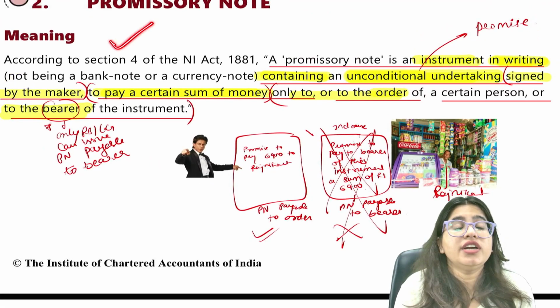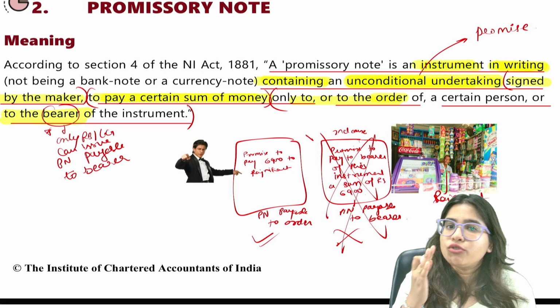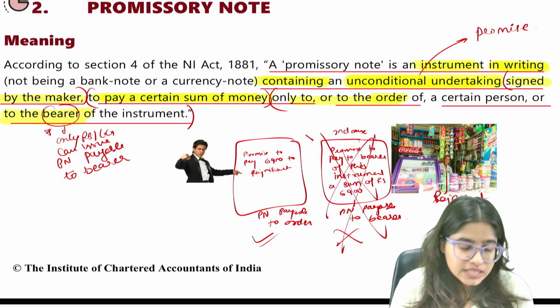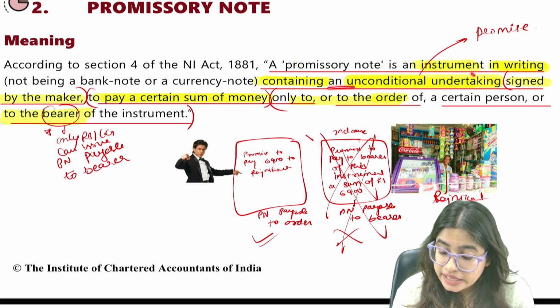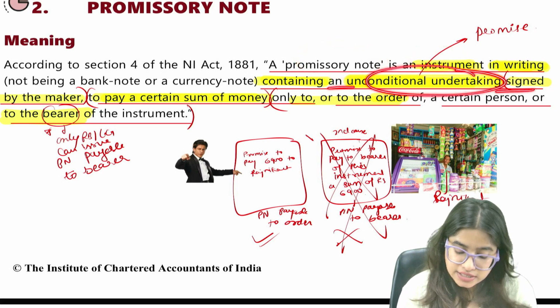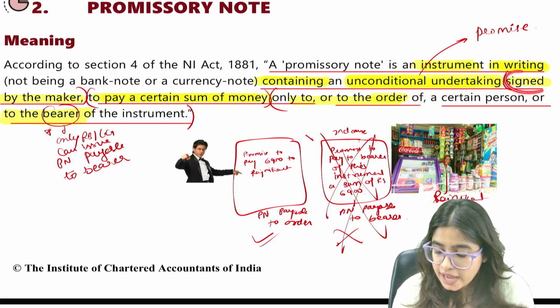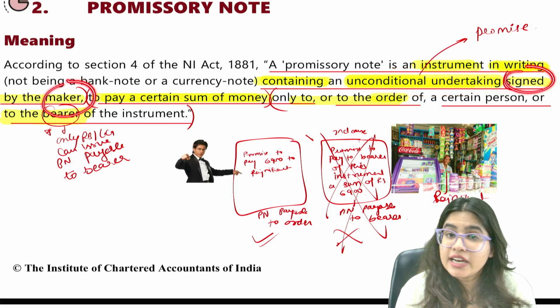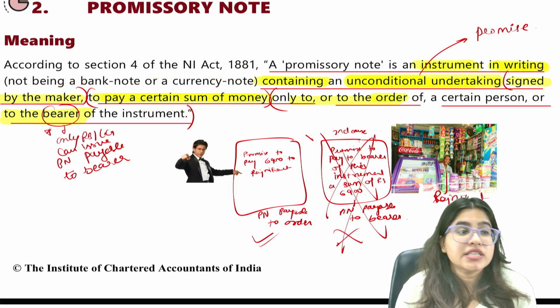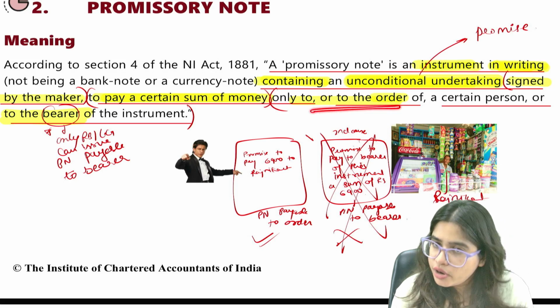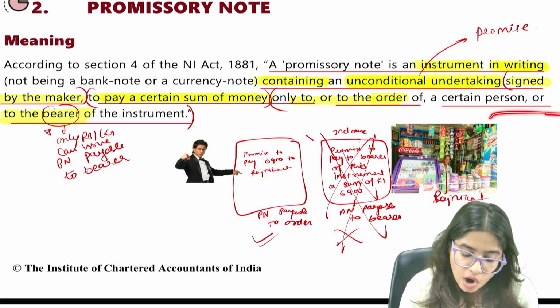So with this, we are done with the definition of promissory note. Guys, you have to learn the definition of promissory note as it is. So a promissory note is an instrument in writing containing an unconditional undertaking, signed by the maker. It has to be signed by the person who's making it. In our example, Shah Rukh Khan, to pay a certain sum of money, in our example 6,900, either to the order, for example to Rajnikant, or to the bearer.